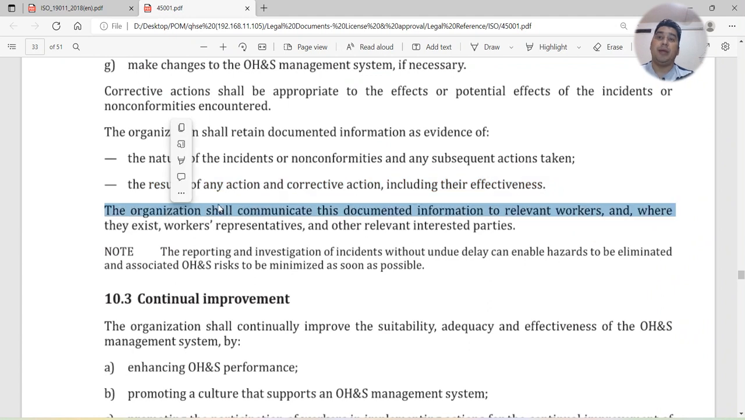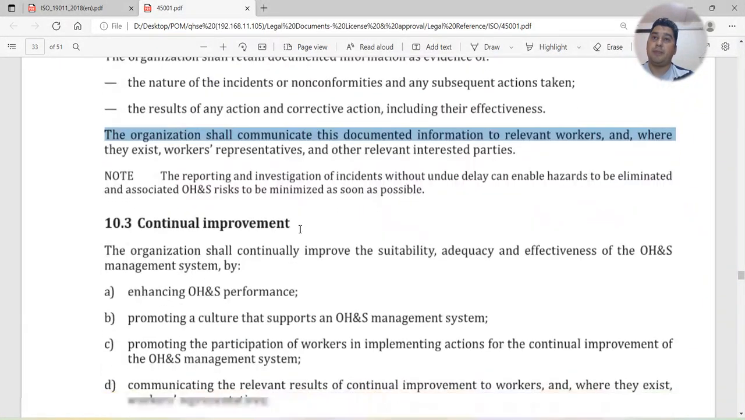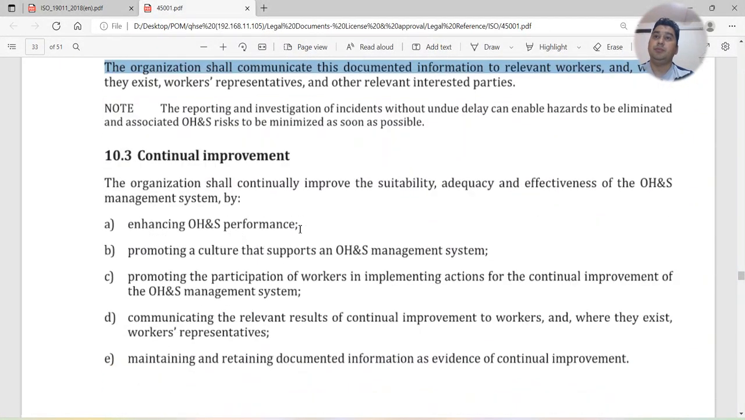The organization shall communicate this documented information to relevant workers. So once you've done all the investigations, any NCs, corrective action you took, control measures implemented, that needs to be communicated to the workers also. So they should be aware what action has been taken and what control measures are there in the workplace. Where they exist, worker representatives need to be communicated also, or other relevant interested parties as well.